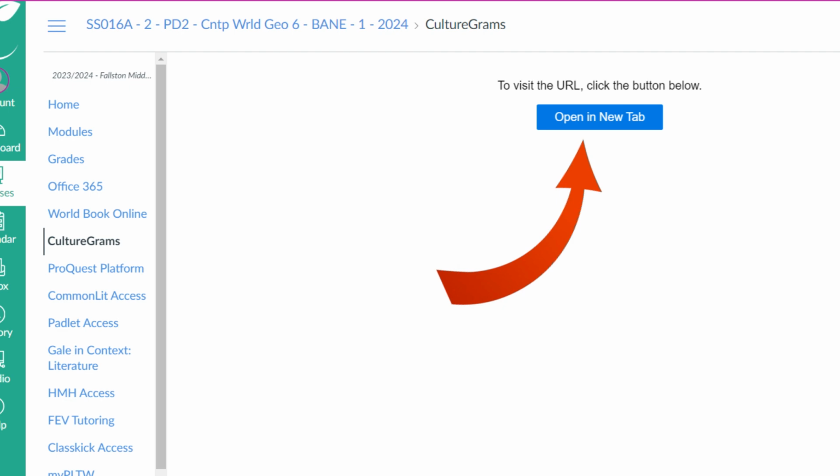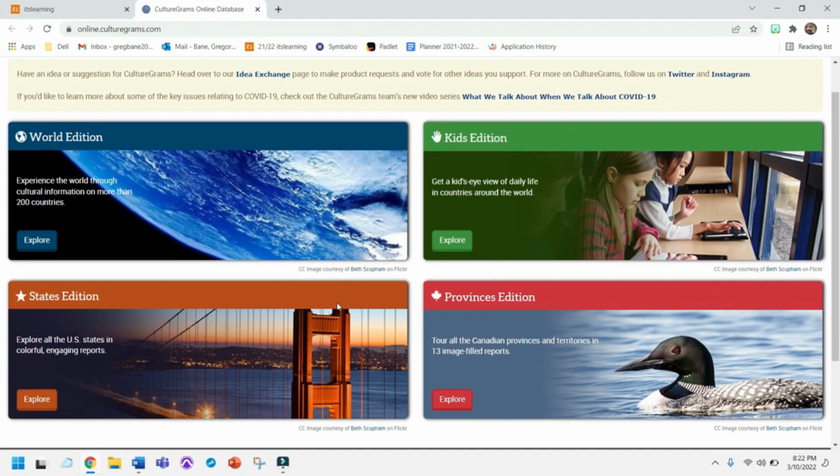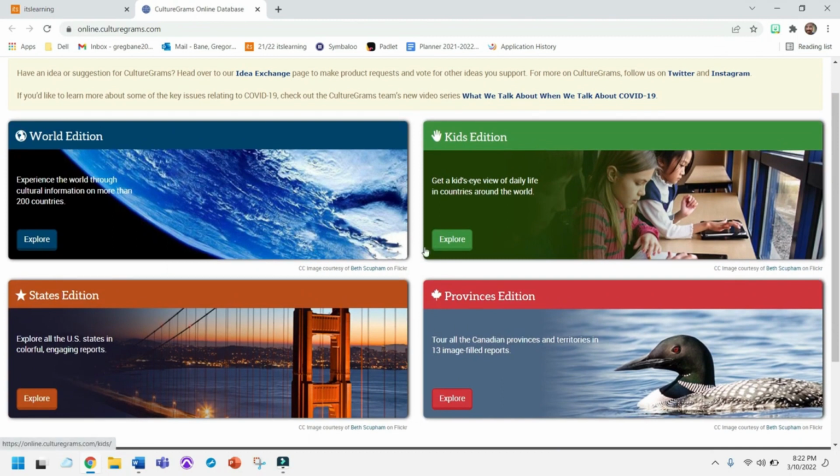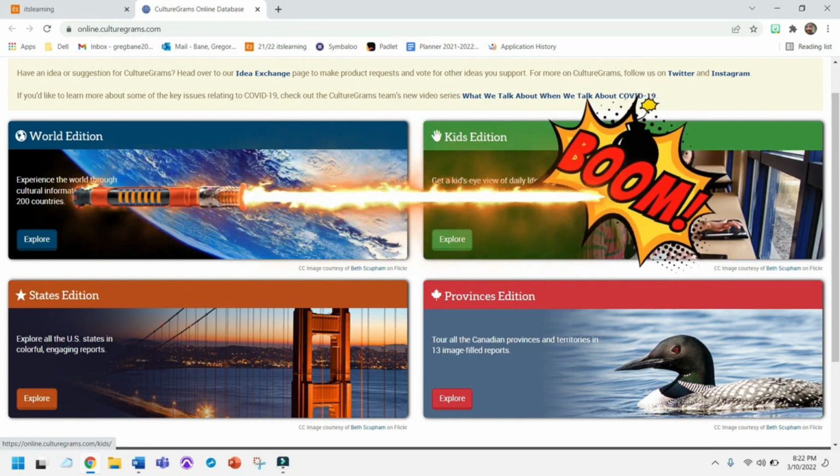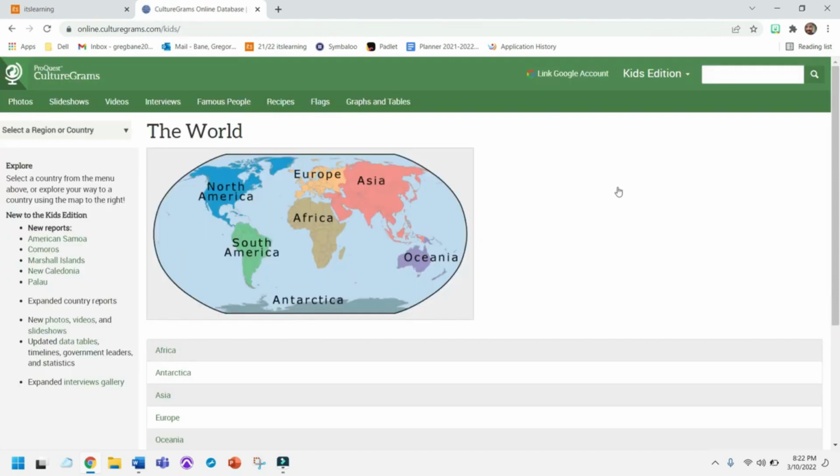If this pops up, just click Open in New Tab, and this should pop up. From here, I'd like you to head over to Kids Edition. Click on that. Now, what we're going to be doing, as I explained a little bit, is looking at schools around the world. From this map of the continents, you will be able to click on any continent and look at any country inside that continent.